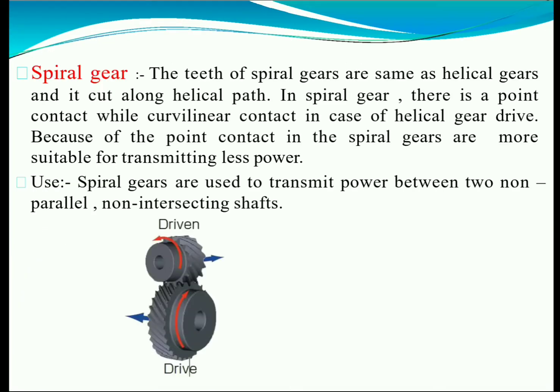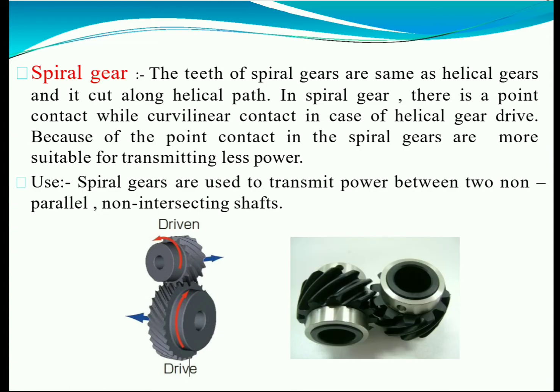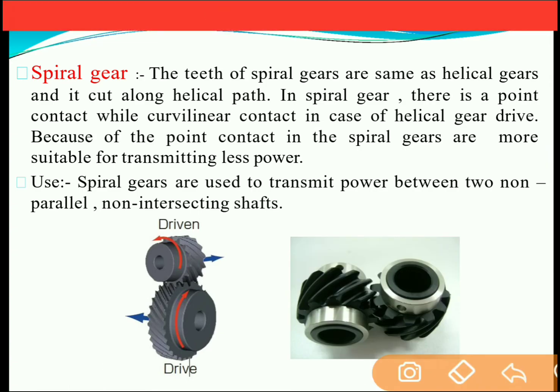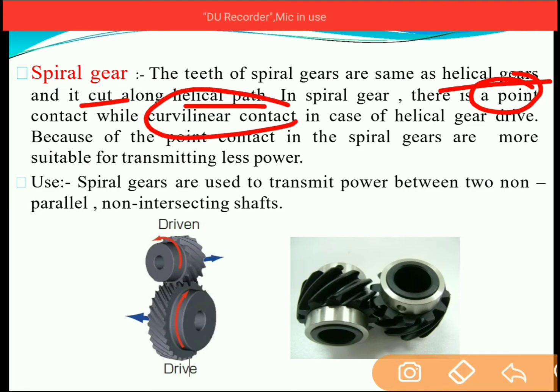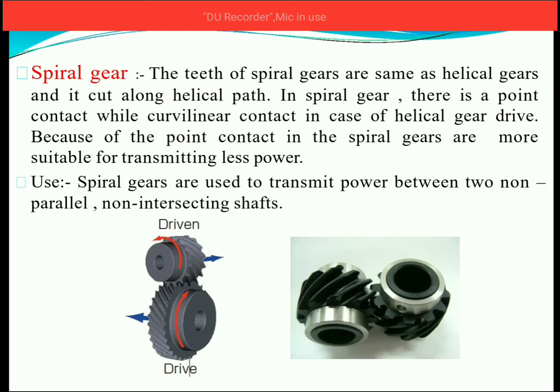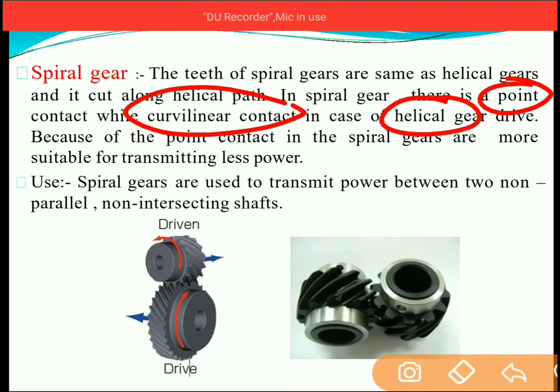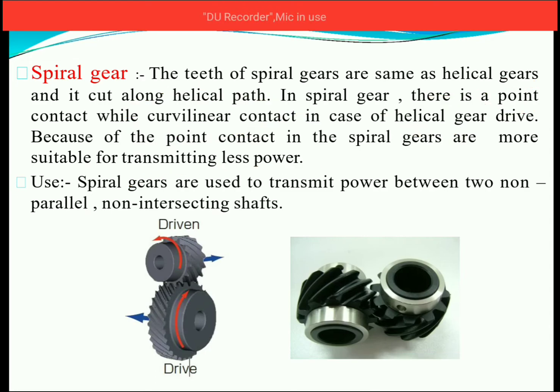Spiral gear. You can see the figure of the spiral gear over here. They are the same as the helical gear and are cut along the helical path. In a spiral gear there is a point contact, while a curvilinear contact is there in the helical gear. So the teeth of the spiral and helical gears look very similar, but in the case of the spiral gear there is a point contact, whereas in the helical gear there is a curvilinear contact. Because of the point contact, spiral gears are more suitable for less power transmission.